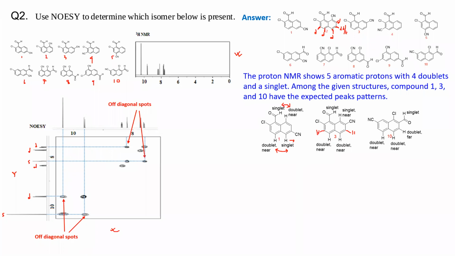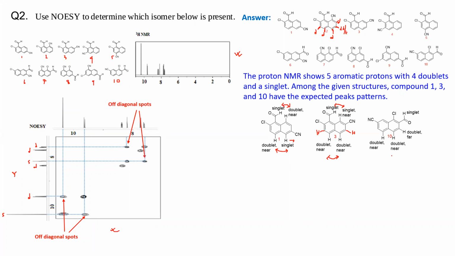So in this case you have a NOESY, but the NOESY will be between two doublets. In the upper case you have two singlet NOESY. Okay, one is from aldehyde, another is from the proton ortho to cyano group. So you have two singlet interactions.